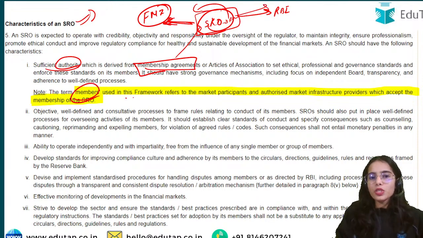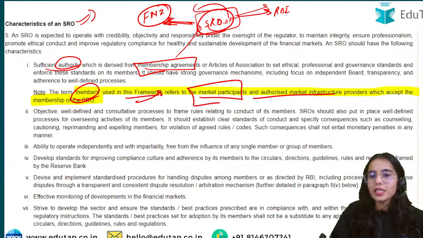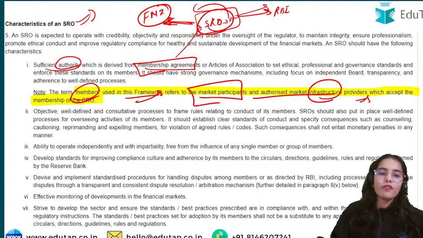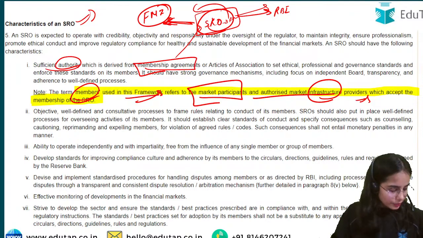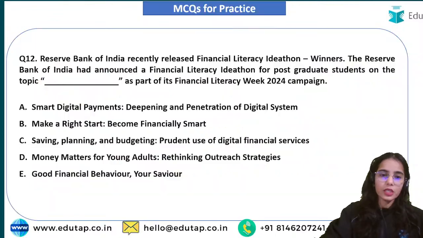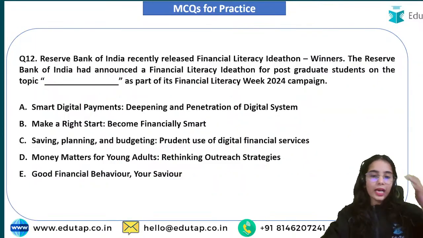So whenever we say members in this framework, that is the financial market members or financial market intermediaries, the term members used in the framework refers to the market participants and authorized market infrastructure providers which accept the membership of the SRO. So any member of the financial market can become a member of the SRO. I hope this is clear. So this is it regarding the SRO framework.